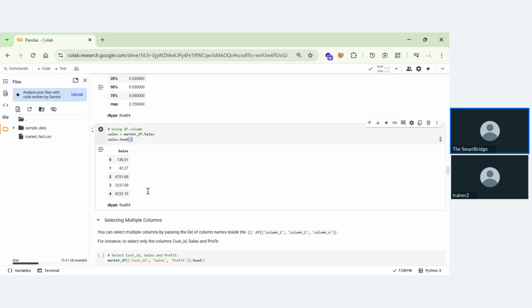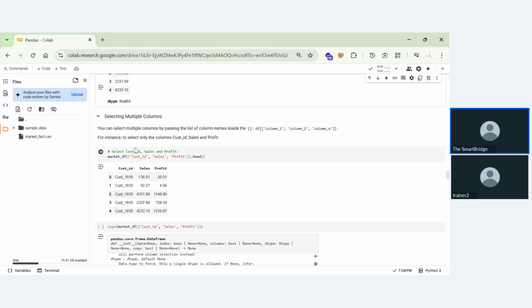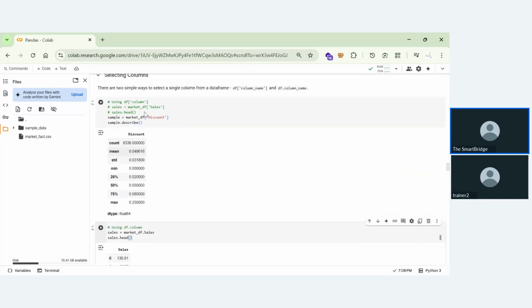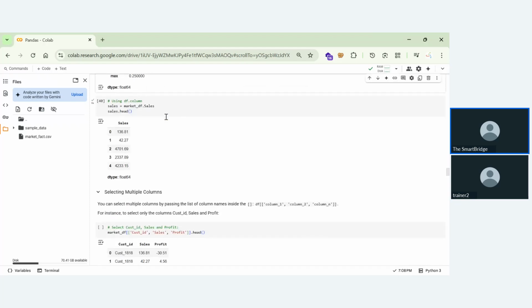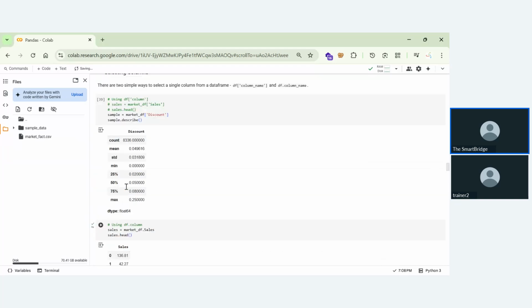So now this is the process to select one column, but now we'll be doing something called selecting multiple columns. Just like we have done this thing, market_df.discount. Now what we'll be doing is we'll type column, we'll type a comma, and we'll get sales. Okay, just like that, we'll describe the multiple columns in a single list. So you can see that we are having two brackets here and we are having a single bracket here.